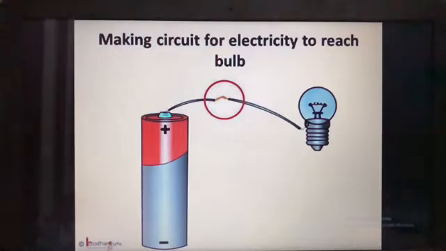Now we know where to connect the wires in a bulb. Let us help the electric current to reach the bulb, otherwise the cell would be useless and wouldn't make the bulb glow. Now let us make a path for electric current to flow. Connect an electric wire to the positive end of the cell. We can use rubber bands or tape to fix the wires to the cell. Now, connect the other end of the electric wire with any terminal of the bulb. Say, we connect with the terminal which is on the metal base. We can stick the wires to the bulb with the tape used by the electricians.